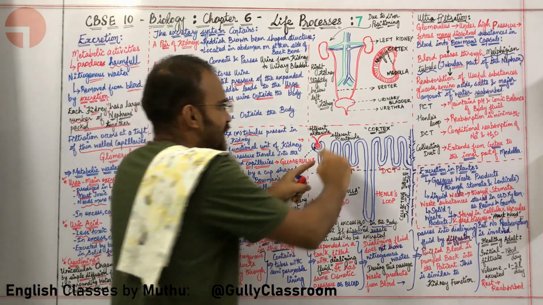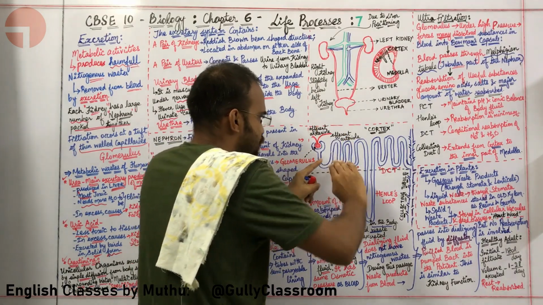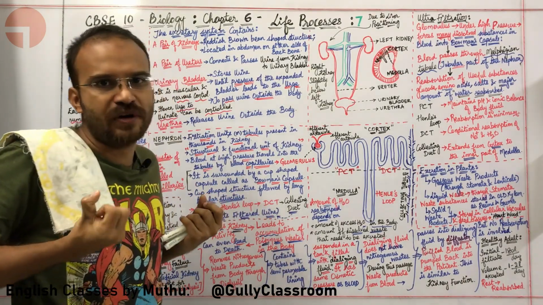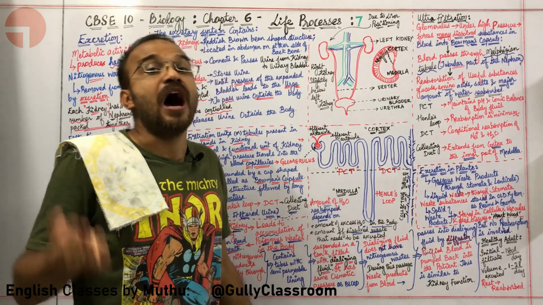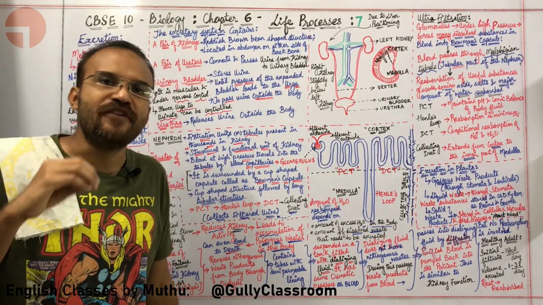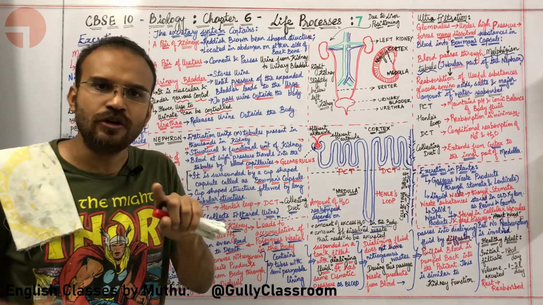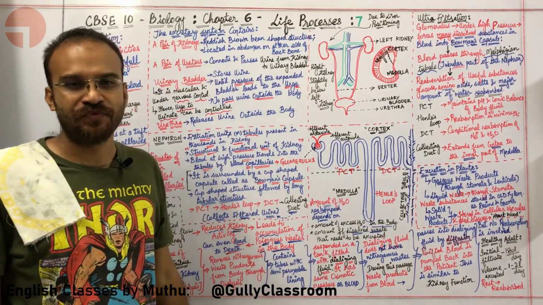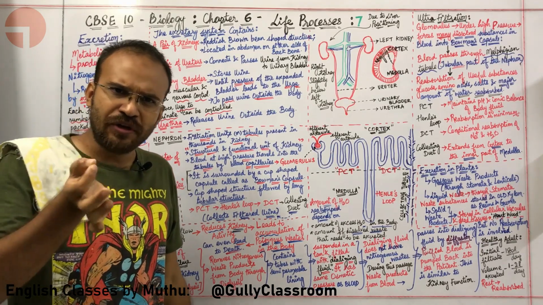Because this entire system, other than your Bowman's capsule, is going to reabsorb a lot of water. In fact, it is going to reabsorb approximately 178 liters. So every day you are just going to pass 1 to 2 liters of urine, depending on your body condition.